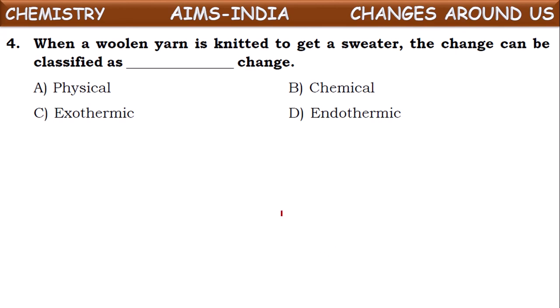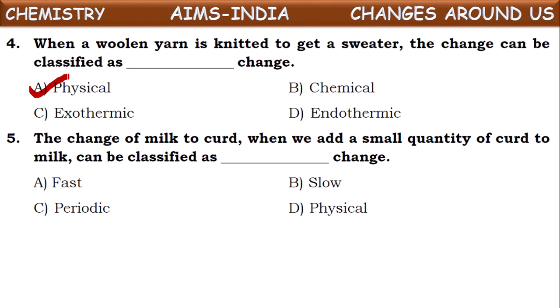Making a sweater from woolen yarn is a physical change because there is no change in its chemical composition, it is only a physical change. Next one. The change of milk to curd, when we add a small quantity of curd to the milk, can be classified as... How can we classify converting milk into curd by adding a small quantity of curd?